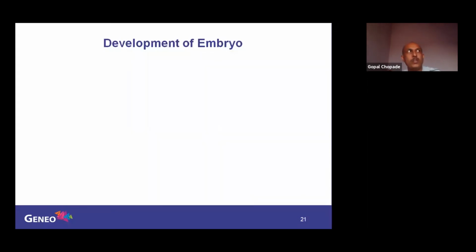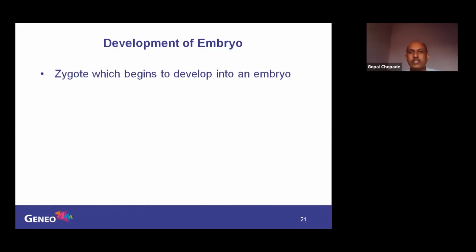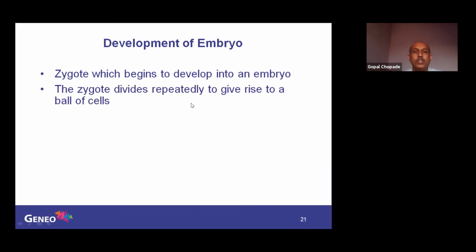Now, development of the embryo. The zygote begins to develop into an embryo. The zygote divides repeatedly to give rise to a ball of cells.